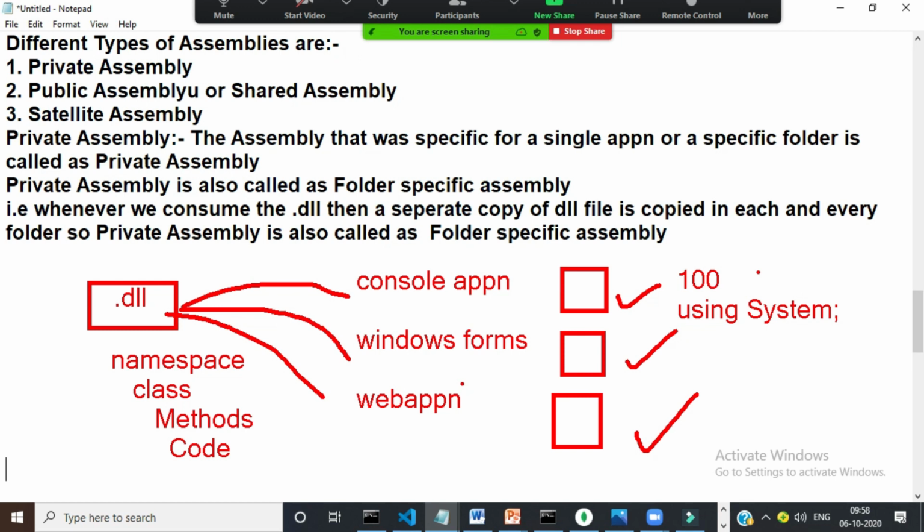That is private assembly: the assembly which is specific for a single application or a specific folder. Whenever we consume the DLL file, a separate copy of the DLL file is copied into each and every particular folder, so it is also called a folder specific assembly. Is it clear? Which assembly? Private assembly.